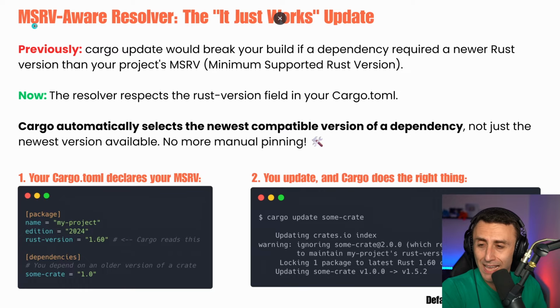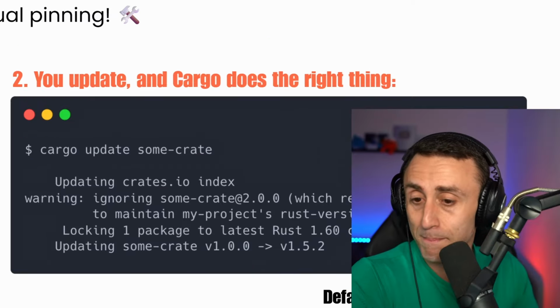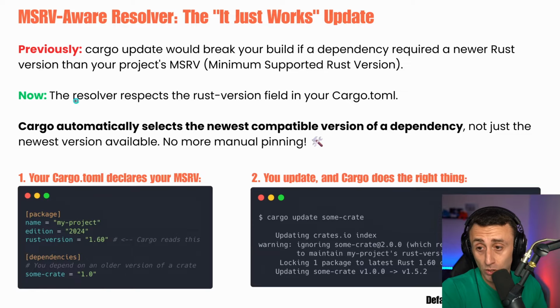This is also another important update. We have this MSRV-aware resolver. MSRV stands for Minimum Supported Rust Version. Previously, cargo update would break your build if a dependency required a newer Rust version. That's very bad. Now, the MSRV-aware resolver respects the Rust version field in your cargo.toml.